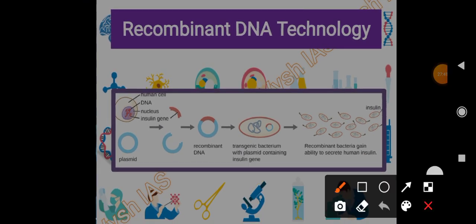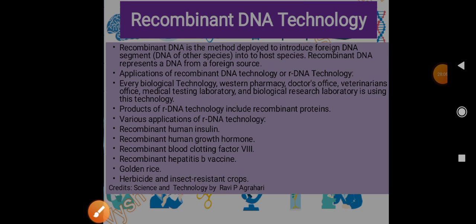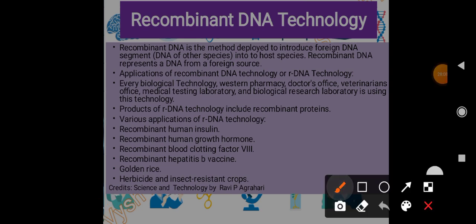This is very important. Please remember this. If you don't get it, rewind the video and watch it again. It is very easy to understand, but it is very important also. All this gene therapy and all are achieved by rDNA technology only, right? So recombinant DNA is a method deployed to introduce foreign DNA. We have seen, right? We introduced the insulin gene, that was foreign DNA. It is a segment introduced into the host species. And rDNA, recombinant DNA, represents DNA from a foreign source, right?